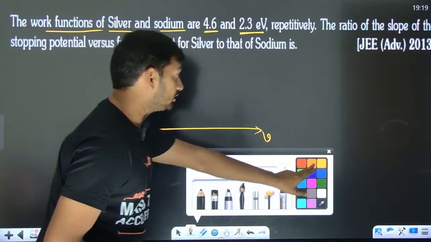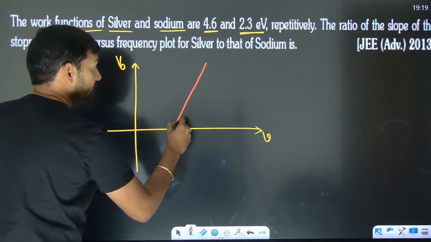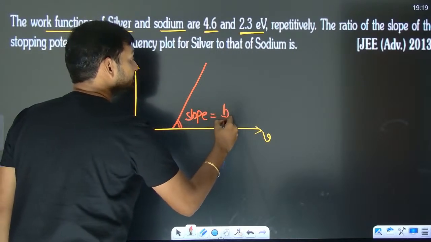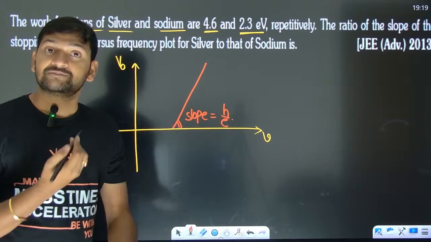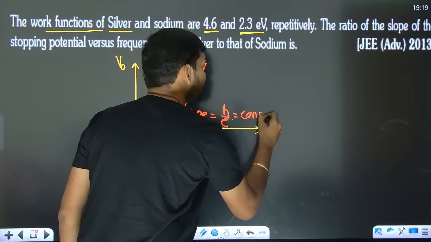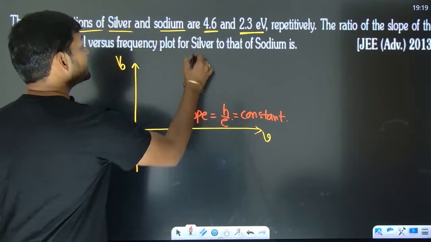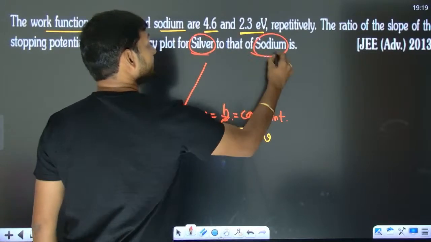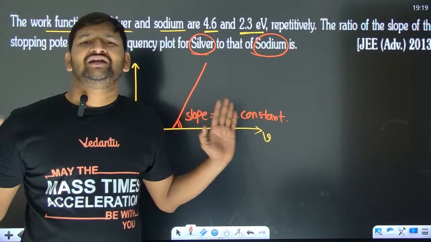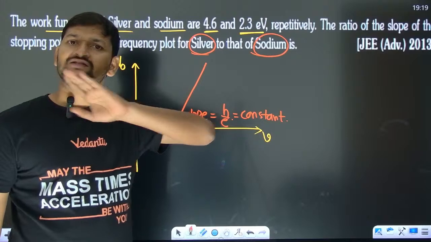Do you remember what I said to you? It's a straight line, and if you remember, the slope was h by e. It's Planck's constant by e. The slope is constant. It is independent of the material we are talking about. So whether it is silver or sodium, gold, platinum, whatever it is, blindly I can say that the slope is going to be the same for all of them.